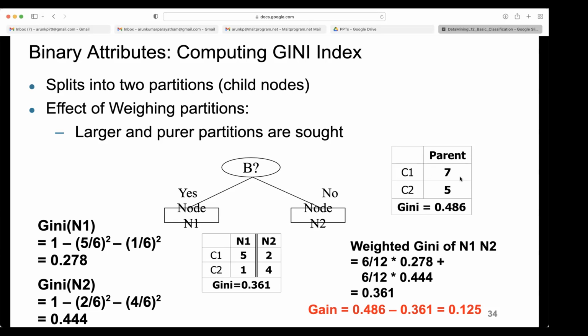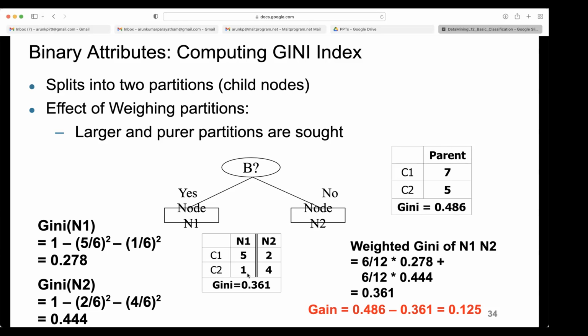So 7 by 12, 5 by 12, that is 35 by 144. With the 2 multiplied, 144 will become 72. So 35 by 72. That is almost close to 0.5, right? You are getting 0.486, because 35 twos is 70, but you have more than 70 in the denominator. So this is correct, right? This is the parent node Gini.